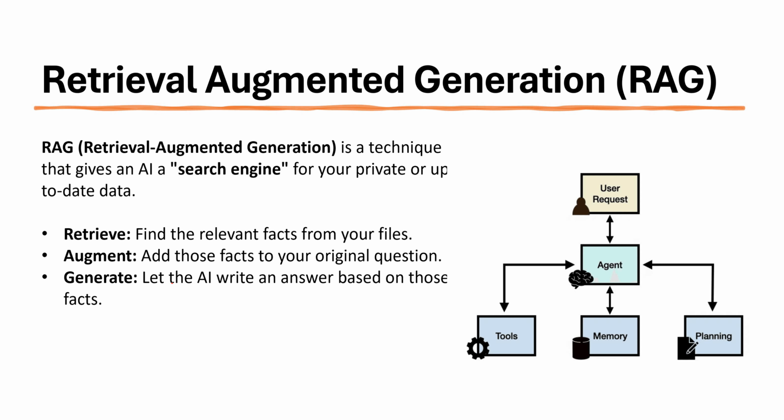Let's suppose we have the HR policy, and the agent goes to the HR policy, searches for keywords like vacation policy, and gives the information about the vacation policy with that generation. So this is how RAG works. The user makes a request, the agent goes to a tool, using some MCP we are calling for that, and then we have some memories. It looks at the memory and gives the information back to the user.